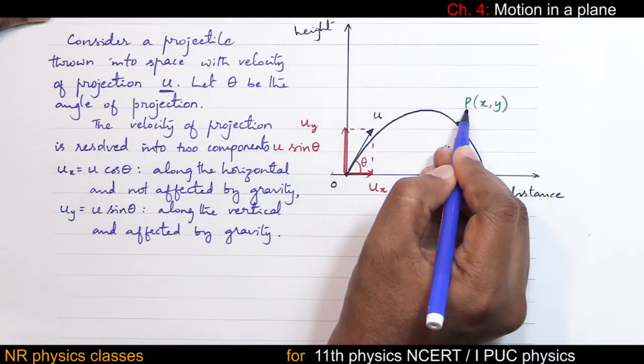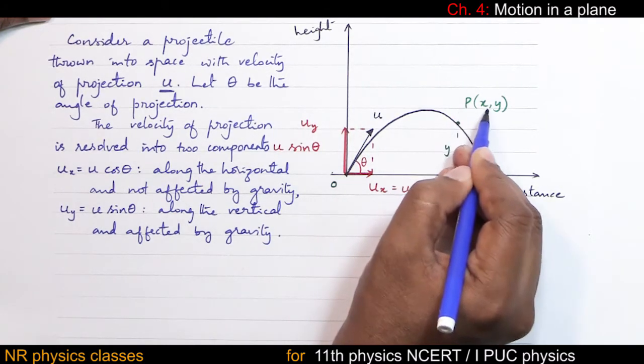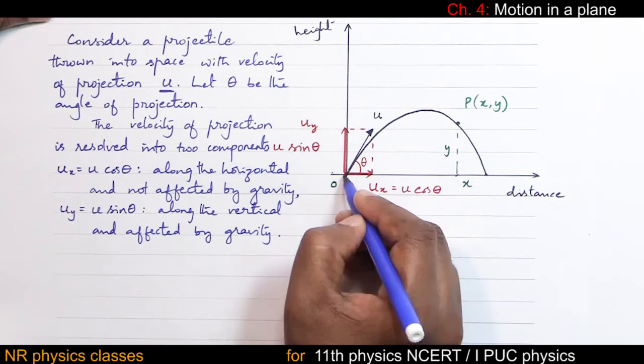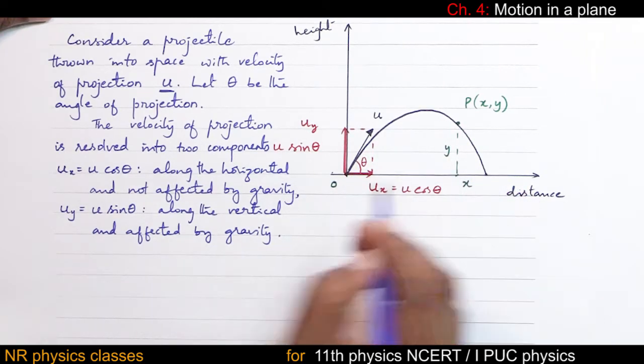Let P be a point. Let P of x comma y be a point on the trajectory.